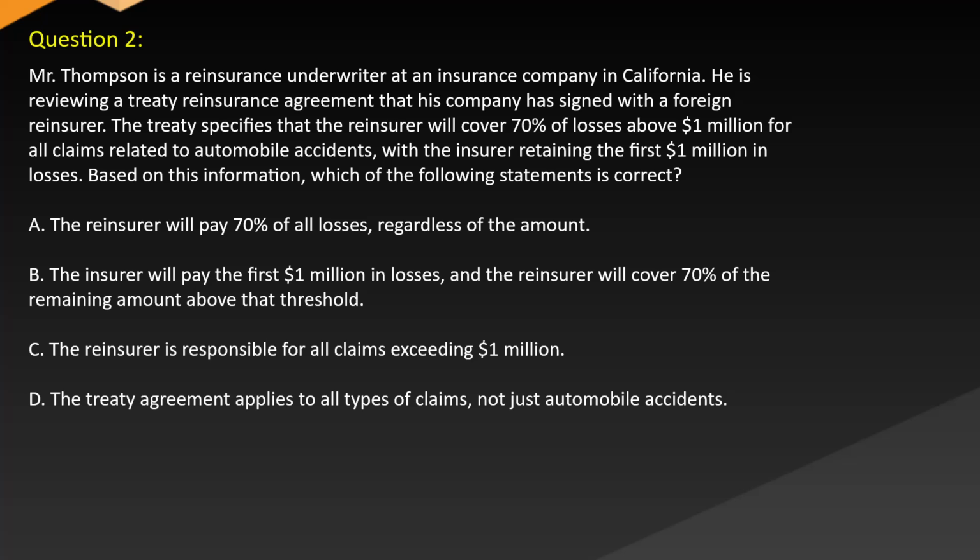A. The reinsurer will pay 70% of all losses, regardless of the amount. B. The insurer will pay the first $1 million in losses, and the reinsurer will cover 70% of the remaining amount above that threshold. C. The reinsurer is responsible for all claims exceeding $1 million. D. The treaty agreement applies to all types of claims, not just to automobile accidents.